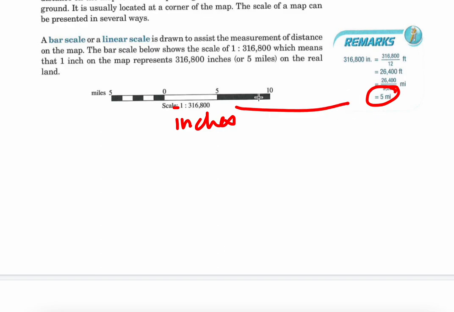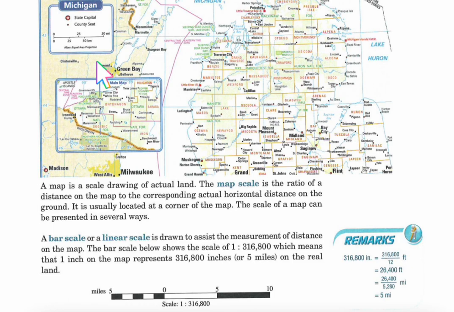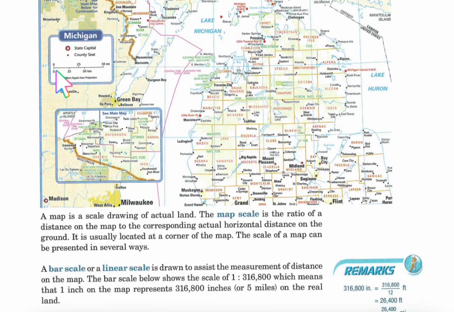Okay, so on a map, sometimes they will write their scale to you like this, where the scale is showing both in inches, or they will show it to you like this map right here, just how much your inch or your centimeters is equal to in the actual miles. There's pros and cons there, you know.